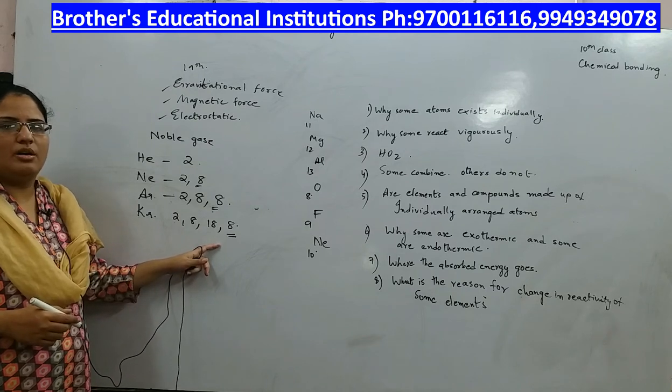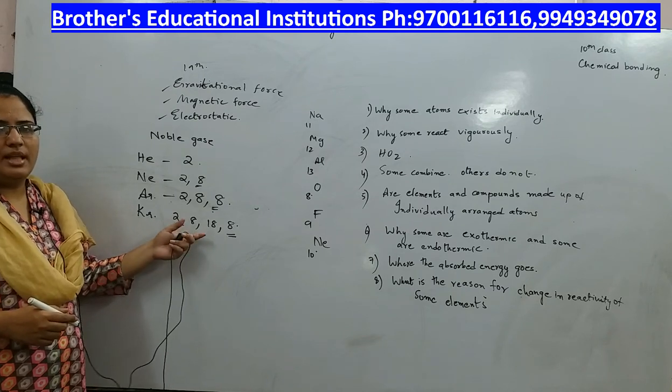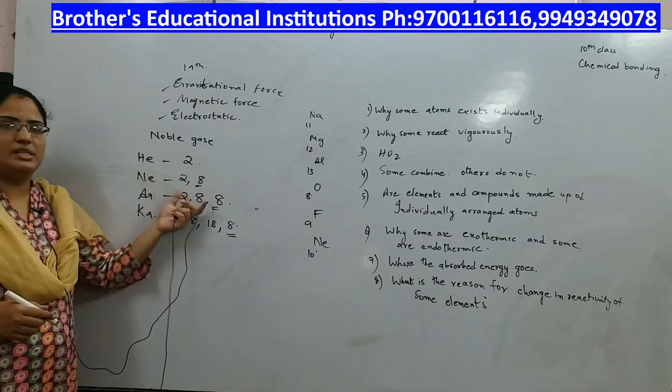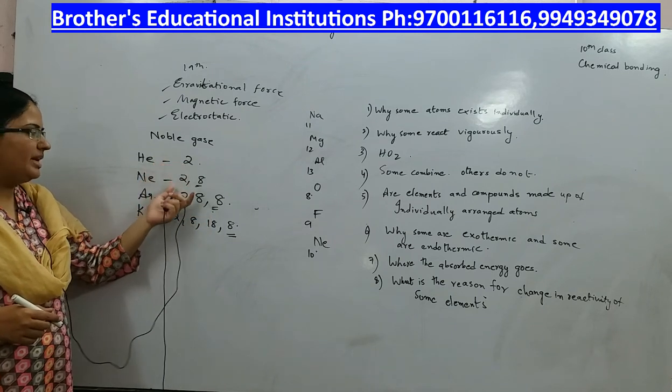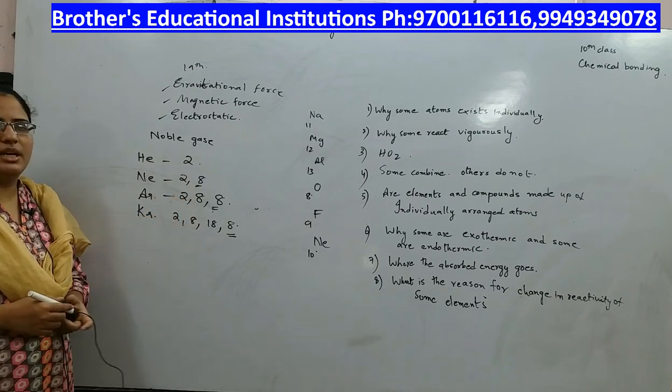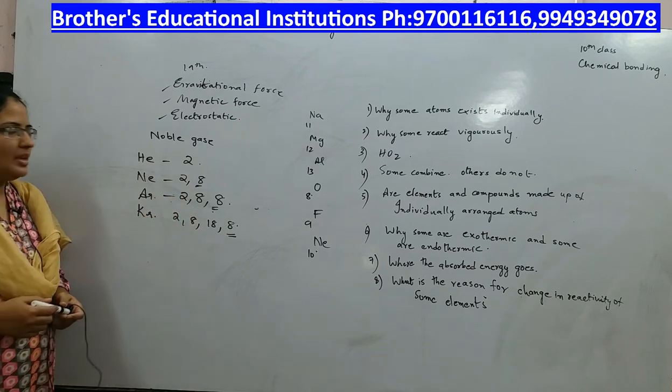This rule is called the octet rule. The atoms having this configuration are said to have an octet configuration. Except for helium, the remaining atoms have 8 electrons in their outermost shell.